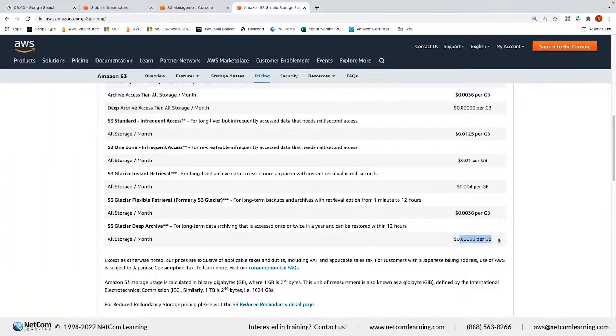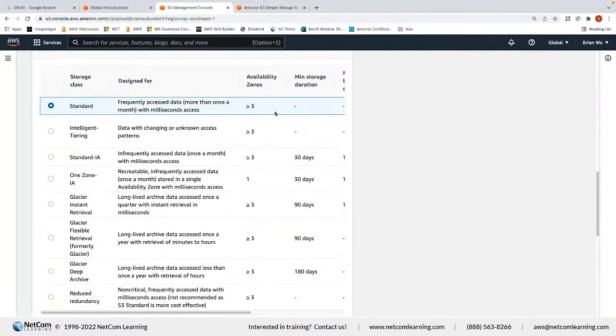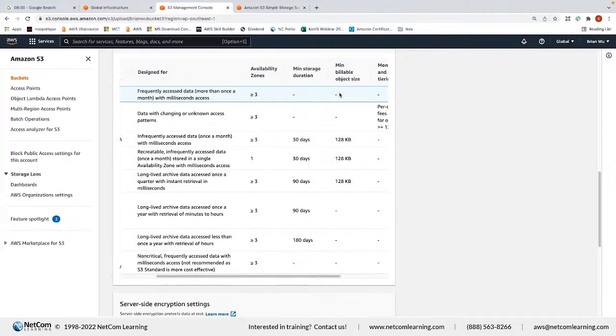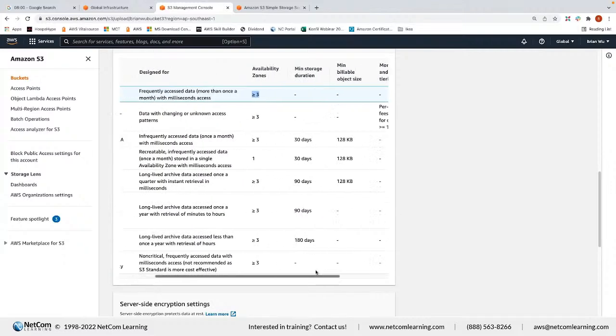This is really cheap, but let's consider it from an architecting point of view. As you can see, standard has no minimum duration and minimum size. Your data will be replicated in 3 copies across AZs. So what does that mean?